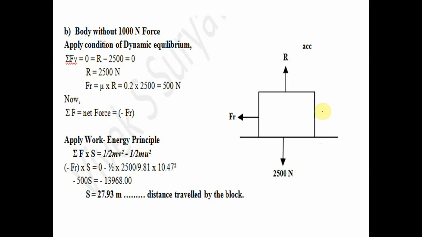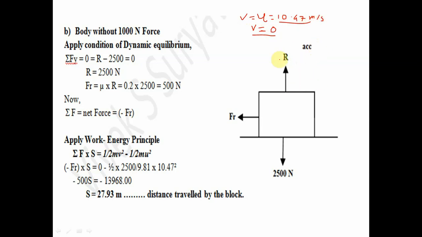So in the second step, the initial velocity will be 10.47. This initial velocity was the final velocity for the first case. The final velocity will be 0, because after some time, when the force is removed, the body will stop. So V will be 0, and the initial velocity will be 10.47 meter per second.